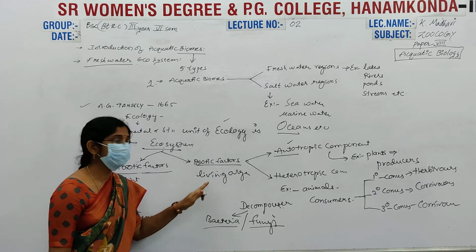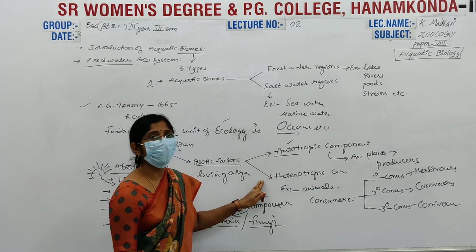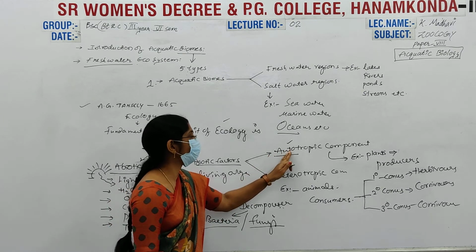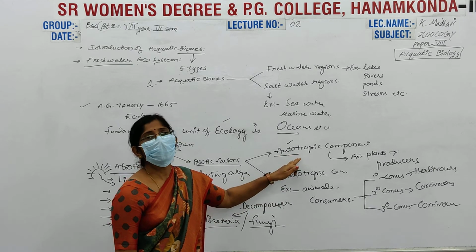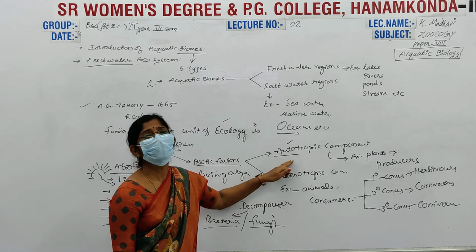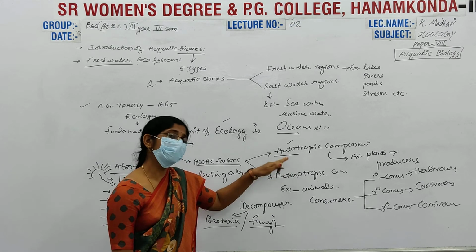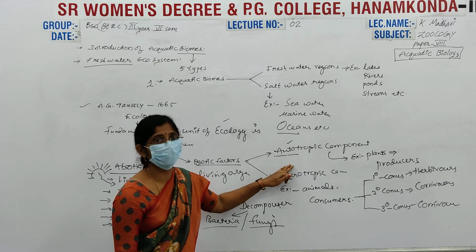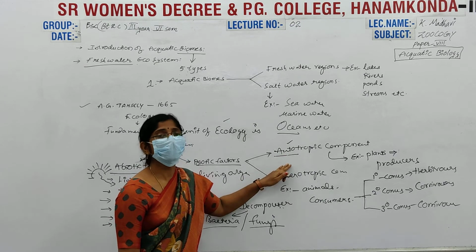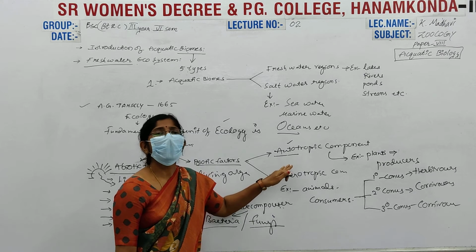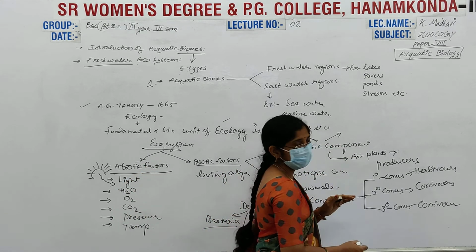The living organisms are categorized by scientists in two ways: autotrophic components and heterotrophic components. Auto means self. These organisms produce their food by the process of photosynthesis. By themselves only, they make their own food by photosynthesis, using sunlight, water, and carbon dioxide. Thus, we have a simple equation.